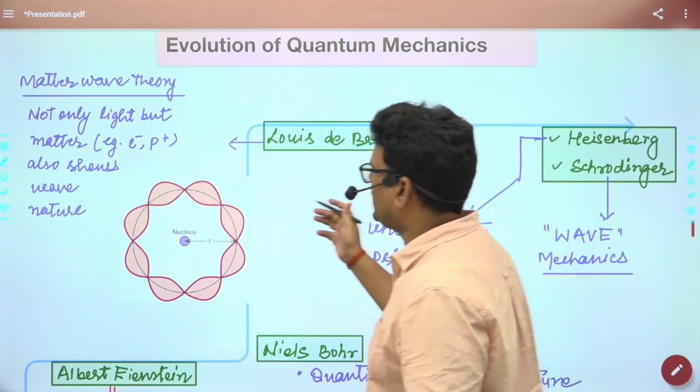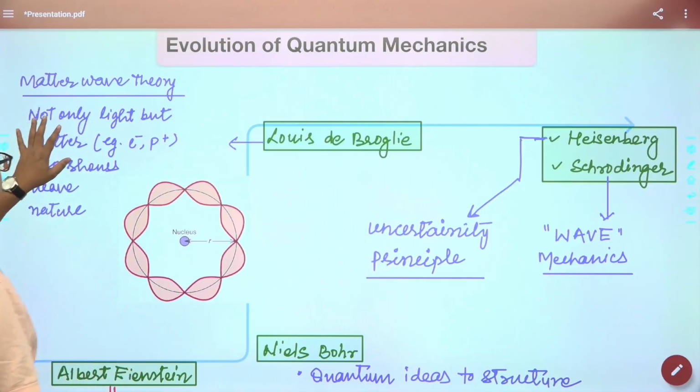Then de Broglie came and explained the matter wave theory. He said that not only light, but matter also.